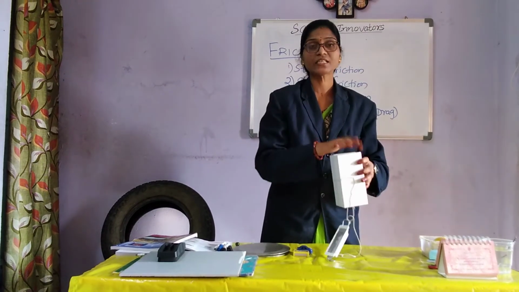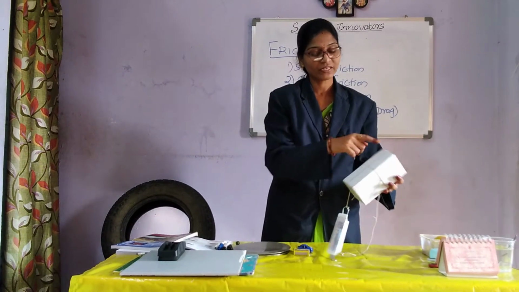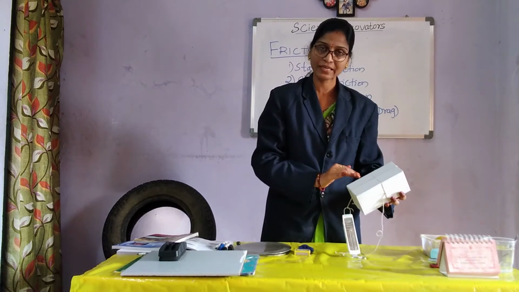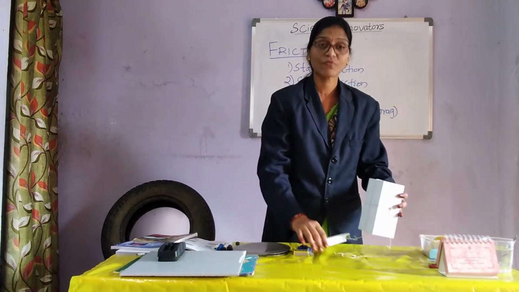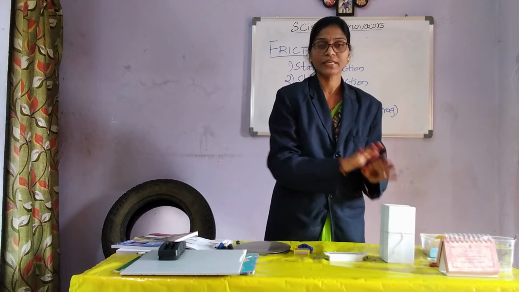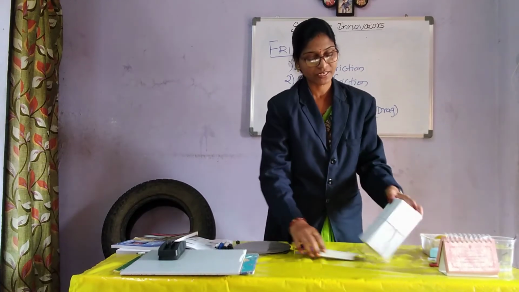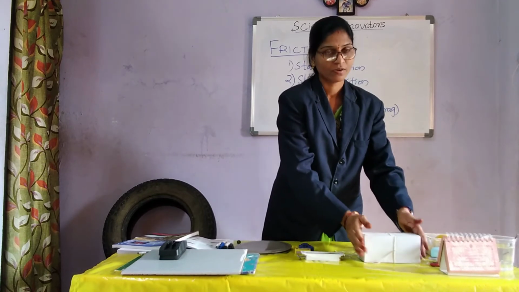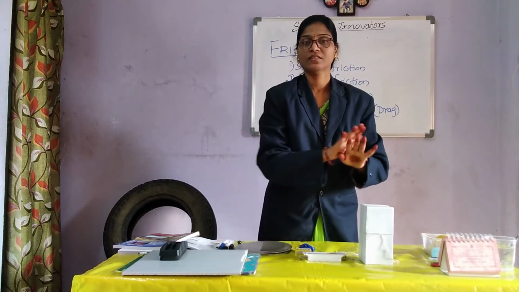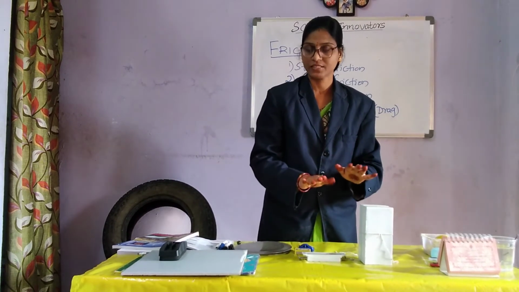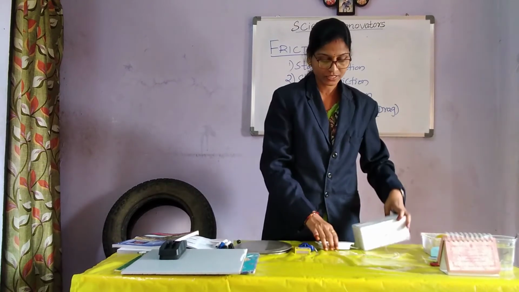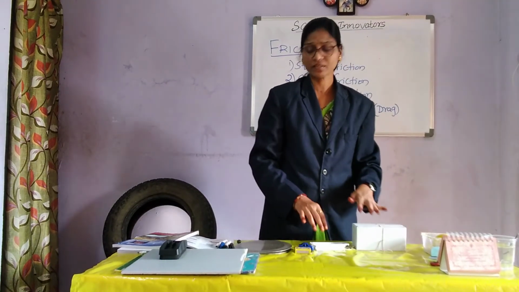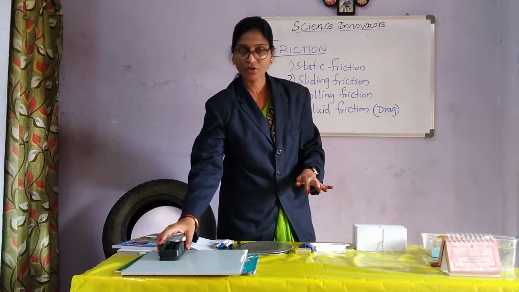When the area is less, the force will be more, or when the area is more, the force will be less. But in the case of friction, it is independent of area of contact. Whether the area is more in the horizontal direction or less, the friction is the same. Right, children? So friction is independent of area of contact.